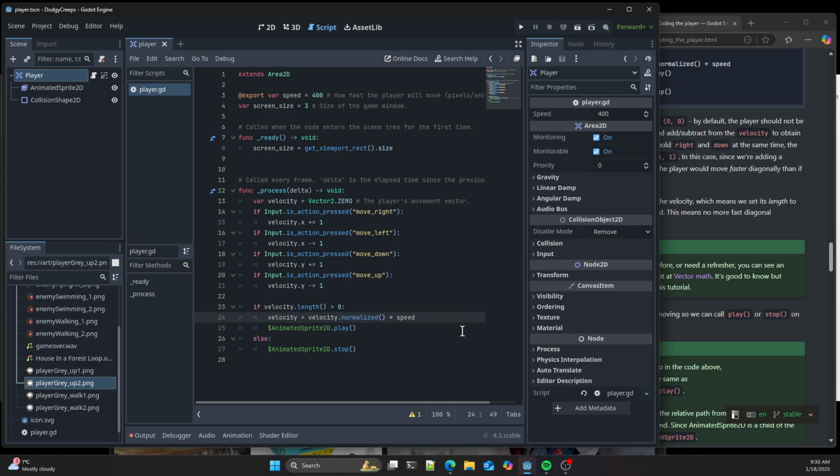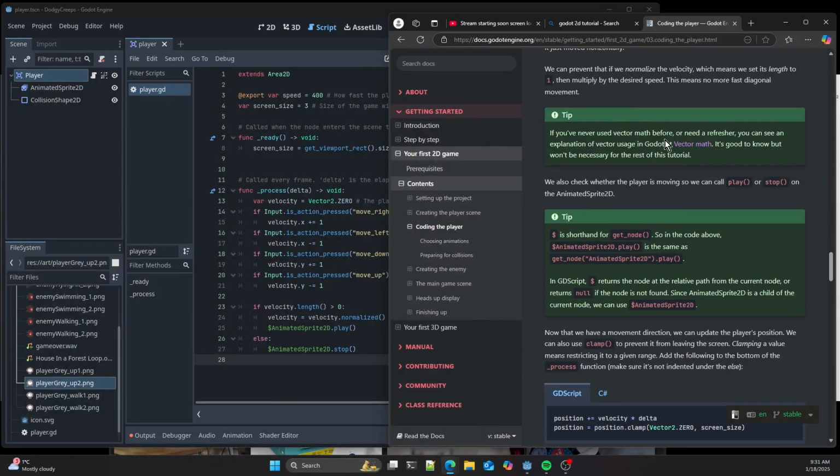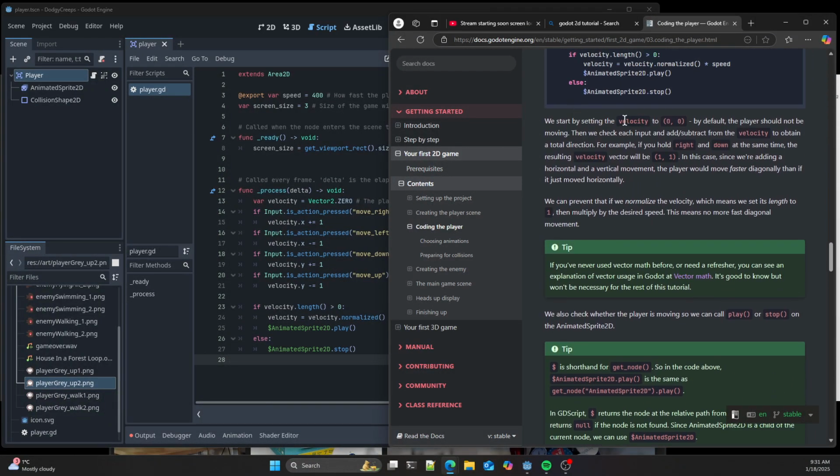If you want information on that, there's a nice little video that one of my chaps on our Discord server sent. Right, okay, so we normalise that to get the velocity, and then we play the animation. I don't know why I'm just reading this as it goes through, because it's explaining exactly what I did.